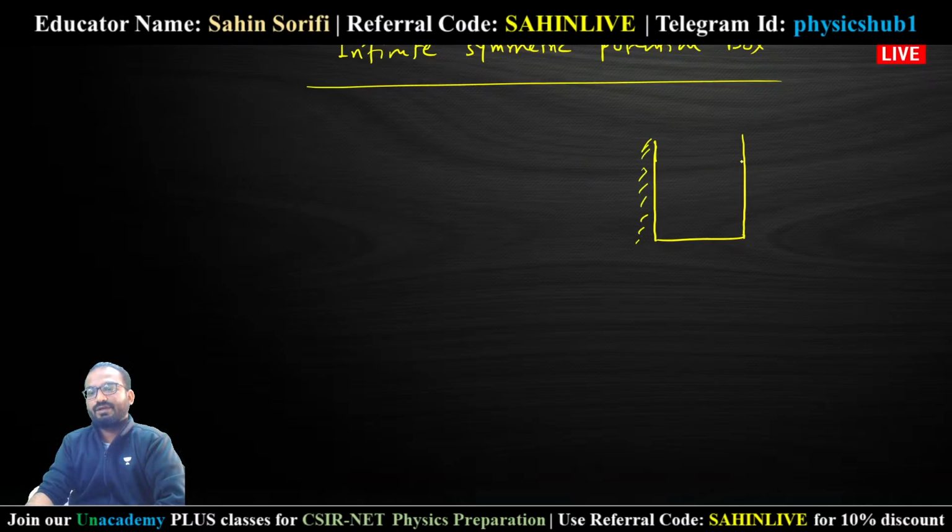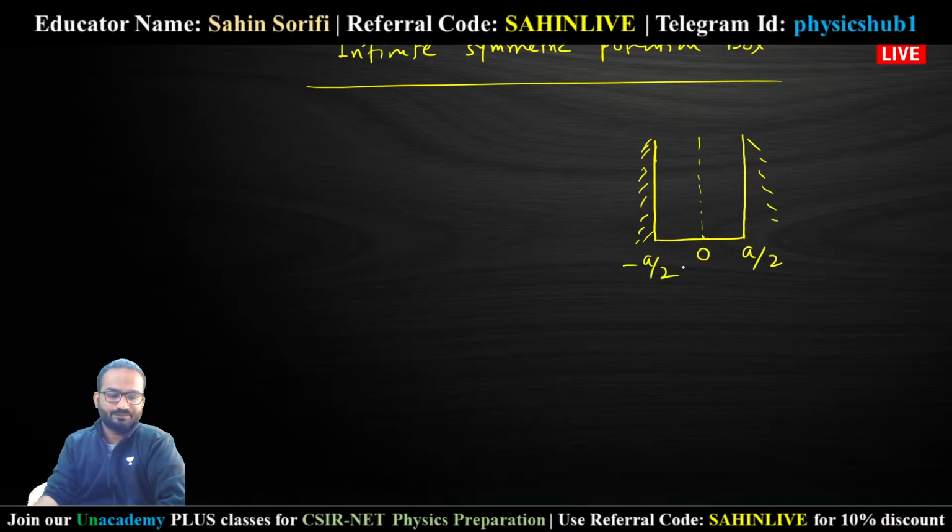Now we are considering a symmetric potential well. Symmetric in the sense it will be symmetric with respect to the origin. So in the previous case it was 0 to a, and we have just shifted it to make it symmetric, from 0 to plus a/2 and 0 to minus a/2. And the potential is infinity at x equals plus minus a/2.